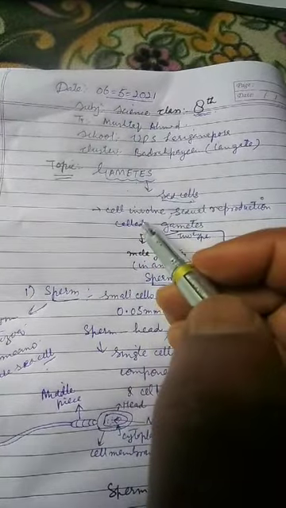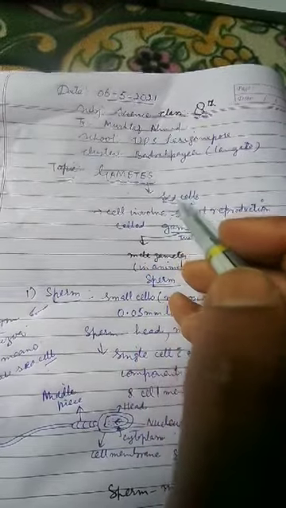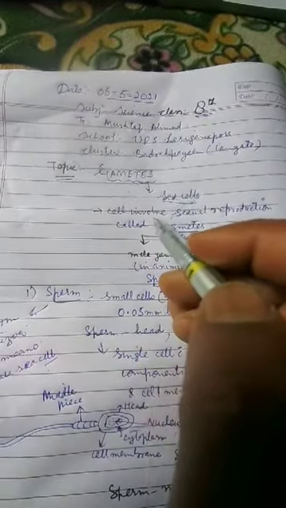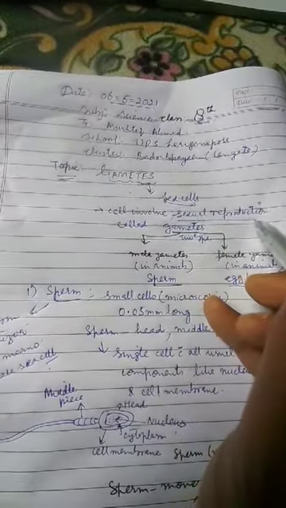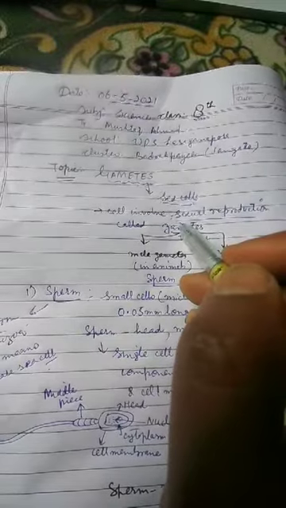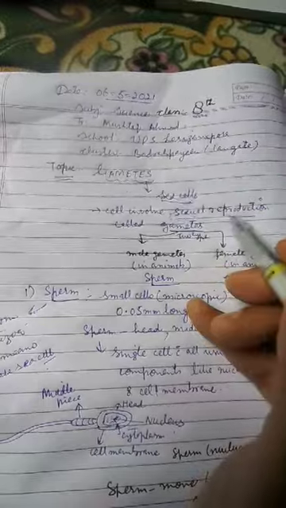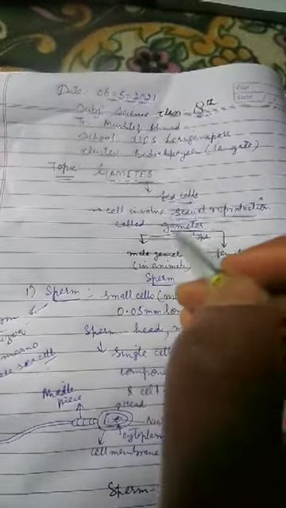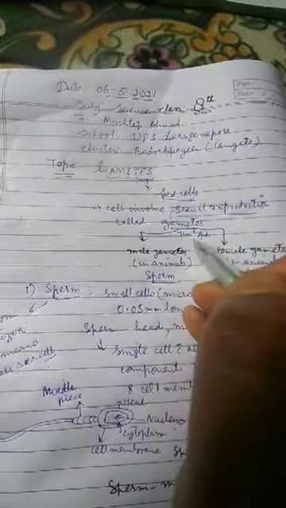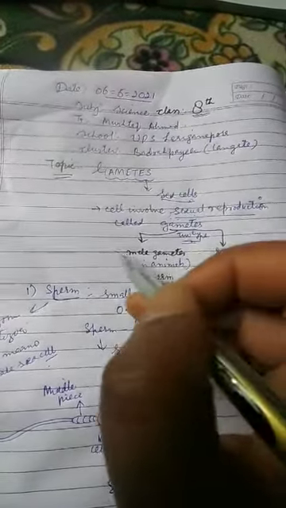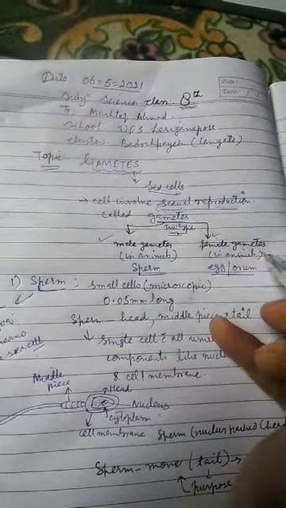Actually, what are these gametes? Gametes are those cells, or those sex cells, which are involved in sexual reproduction. Those cells which are involved in sexual reproduction are called gametes. And as far as these gametes are concerned, there are two types: male gametes and female gametes, that is, male sex cell and female sex cell.